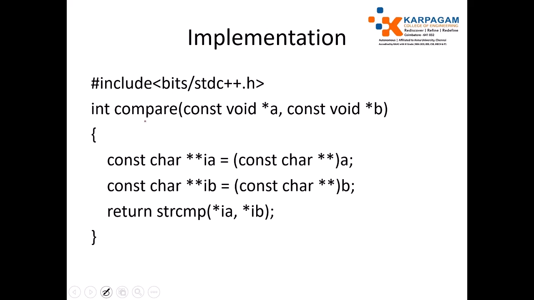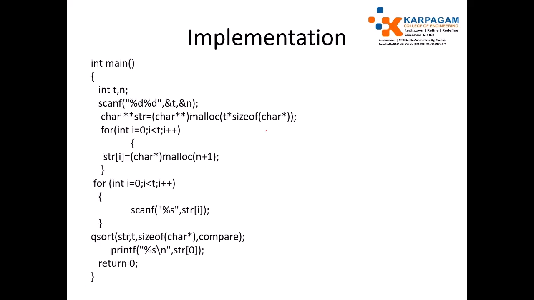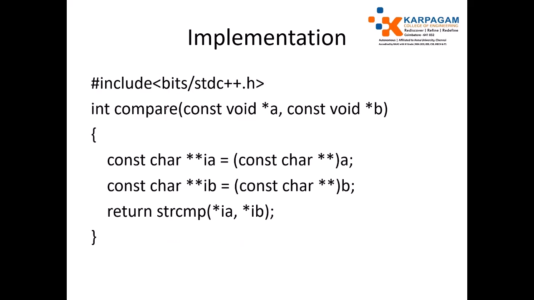Here, just use a comparator to compare two strings, which is used in the qsort function. See here. Here we use compare. Just have a compare function which accepts two arguments. The arguments can be converted into char pointer, char star star, because a string itself is a pointer.